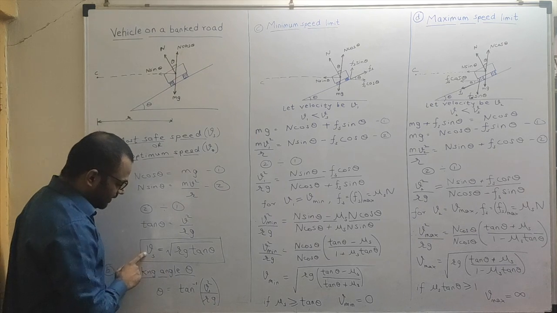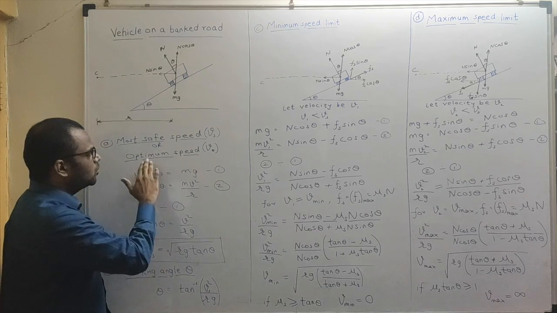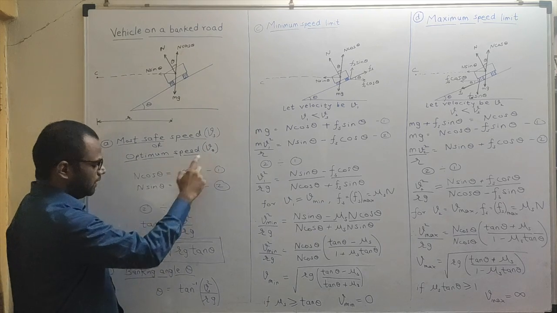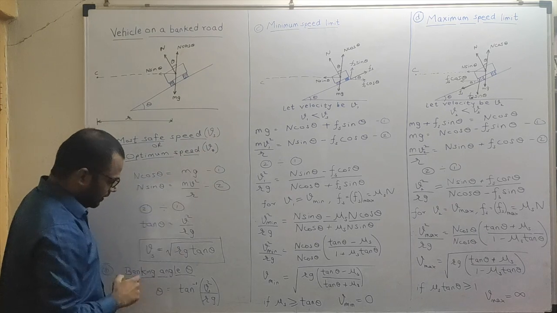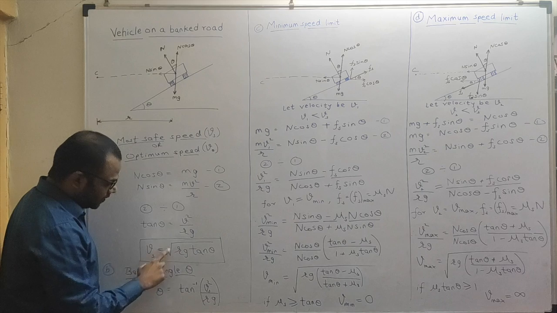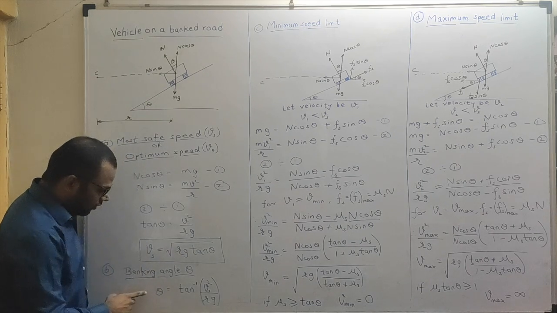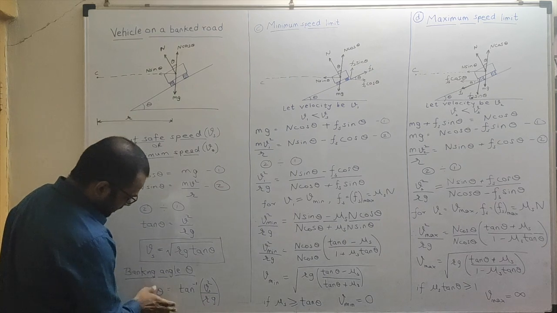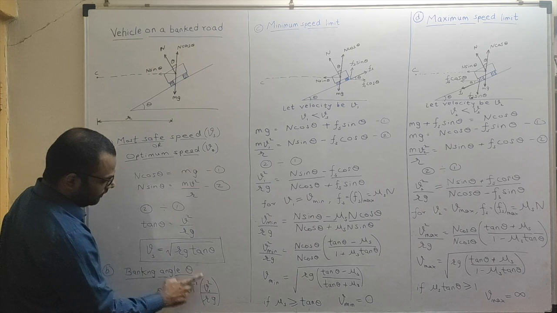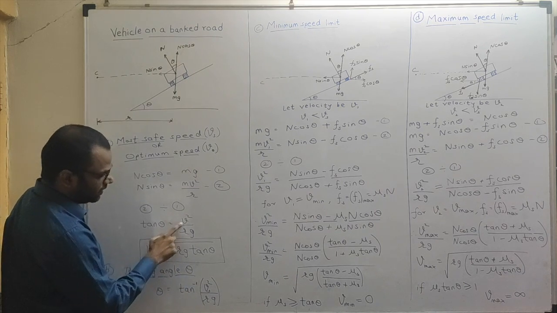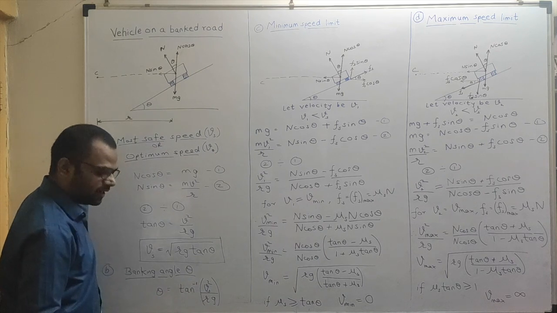Why have I named this vs? Because we are saying that this is the safest speed, or it will also be called the optimum speed, v suffix naught. Or if you write the safest speed, you have to write v suffix s. So the safest speed will be the square root of rg tan theta. Now the angle of banking will be what? From this equation, tan inverse of vs square upon rg, because this is the safest speed. Fine. So theta will be equal to tan inverse of vs square upon rg.